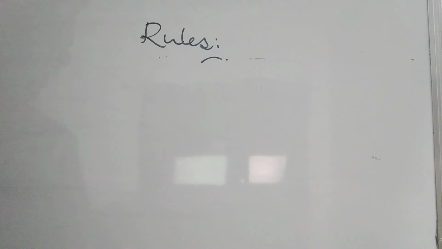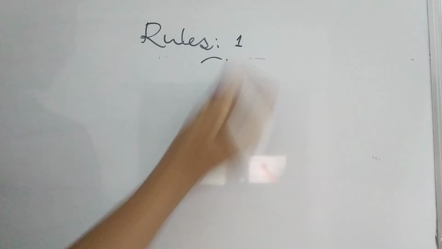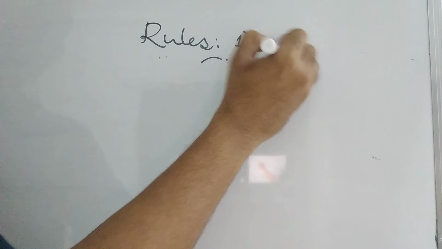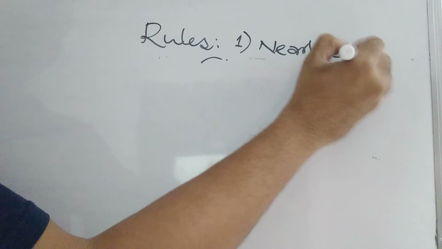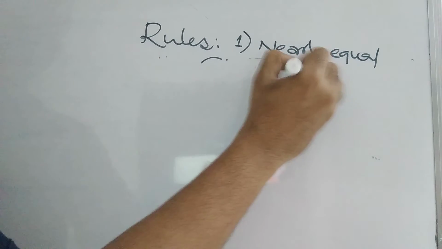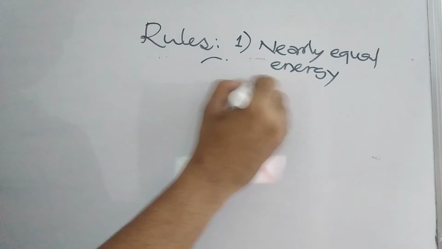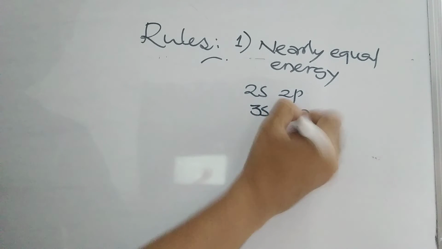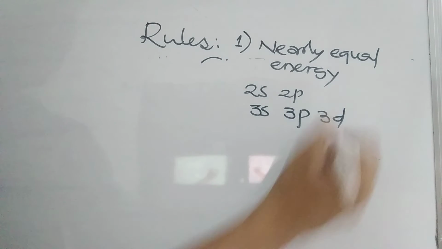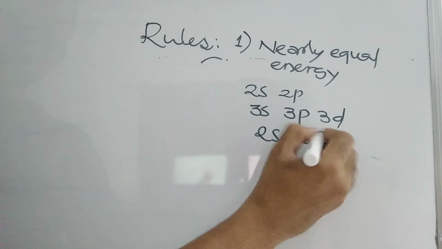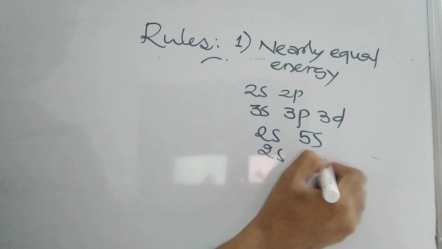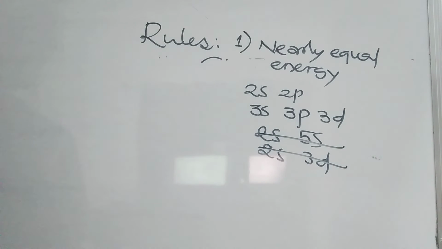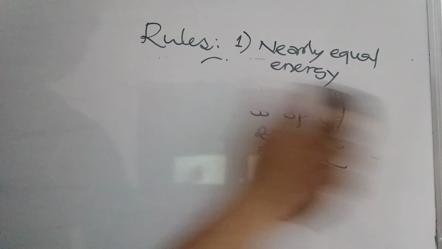The rules for hybridization: the first condition is nearly equal energy orbitals. Nearly equal energy means you can take 2s and 2p orbitals, or 3s, 3p, 3d, but you can't take 2s orbital with 5s orbital, or 2s orbital with 3d orbital. This kind of hybridization is not possible. The orbitals must be nearly equal in energy, and the same number of orbitals should form.